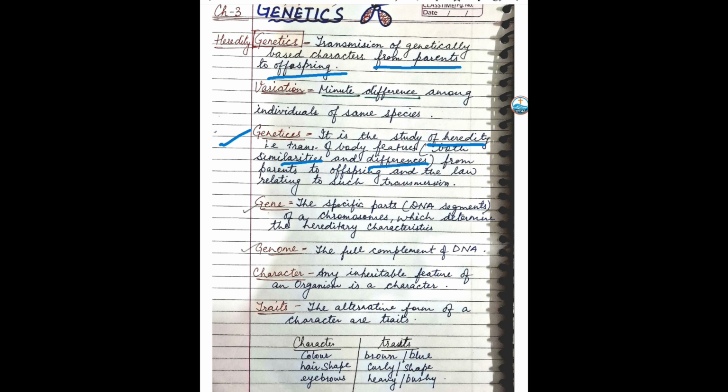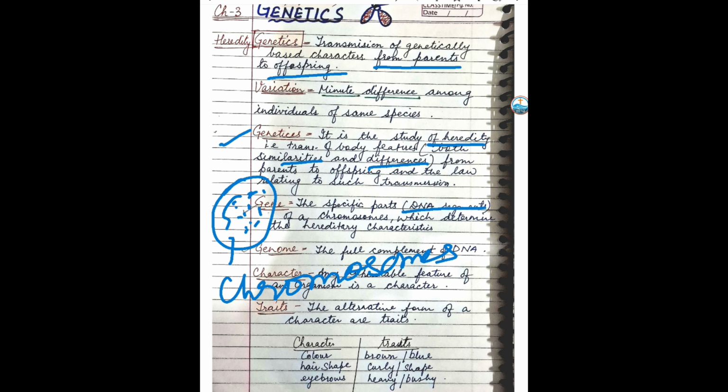All right, so what is basically a gene? It is a specific part of the DNA. Where is this DNA found? In the nucleus. You must have studied the nucleus, where you must have seen thread-like structures which are chromatids, which condense to form the chromosomes.